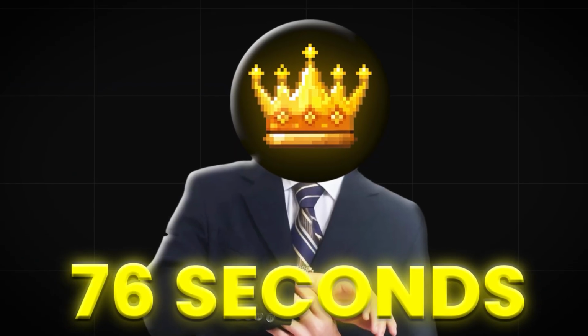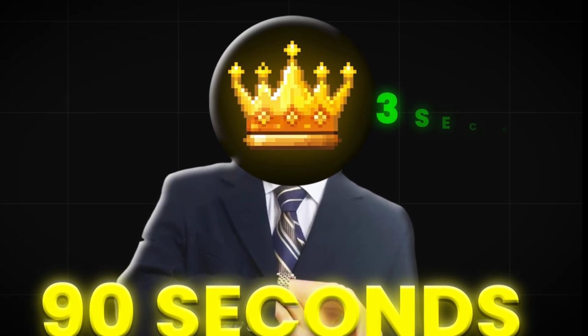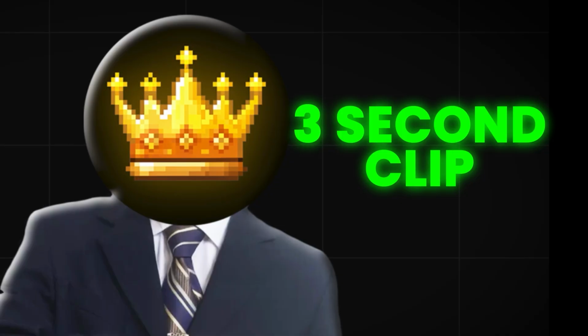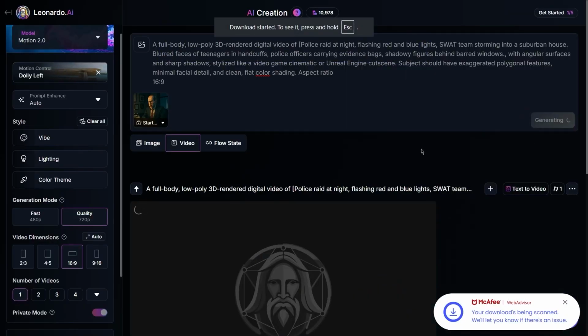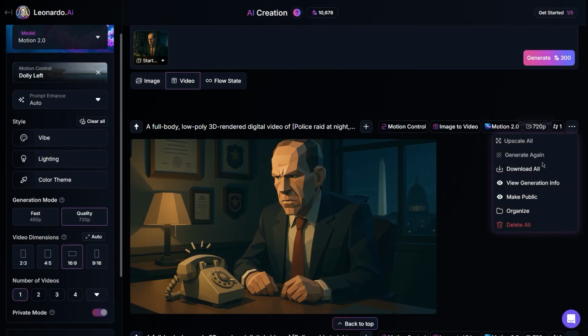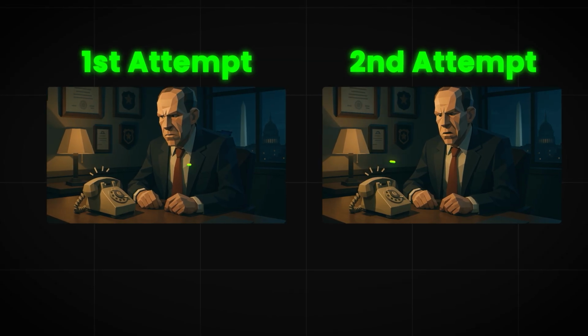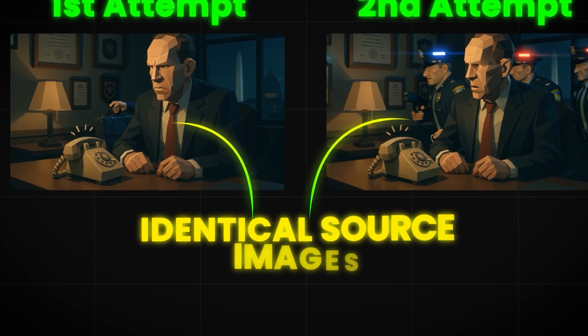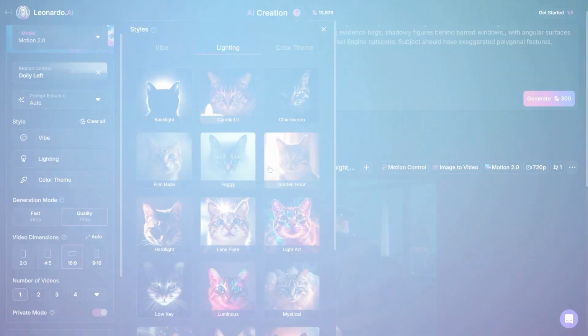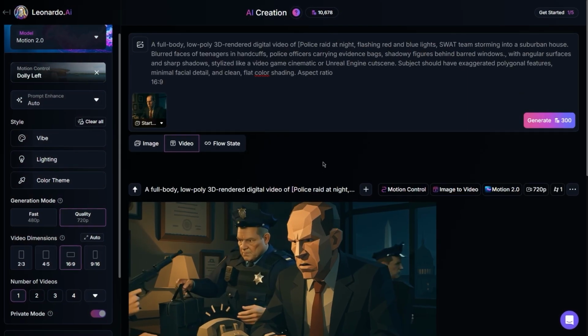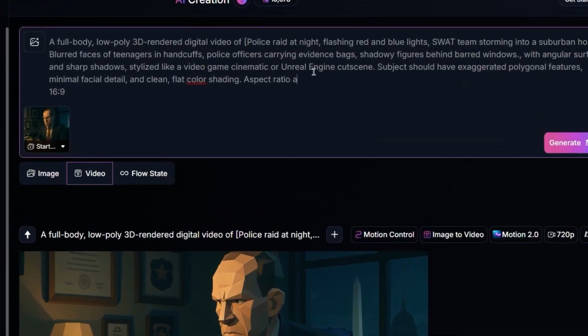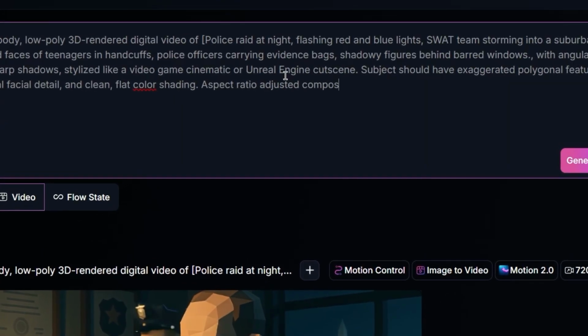Each animation takes about 90 seconds to render, and you'll get a 3-second clip per image. For longer scenes, generate 2 animations of the same image with slightly different motions, then stitch them together later in editing. The shadows and lighting stay consistent because we're using identical source images every time. Some frames might need tweaking. If a foreground object blocks too much of the shot, regenerate with adjusted composition added to the prompt.